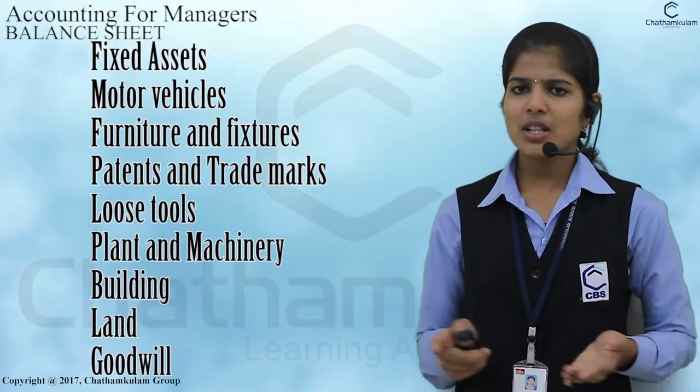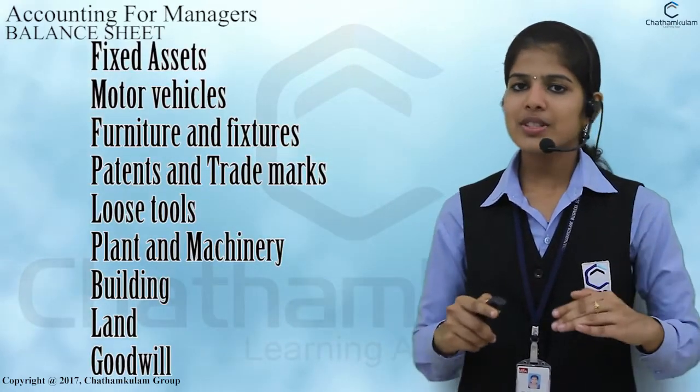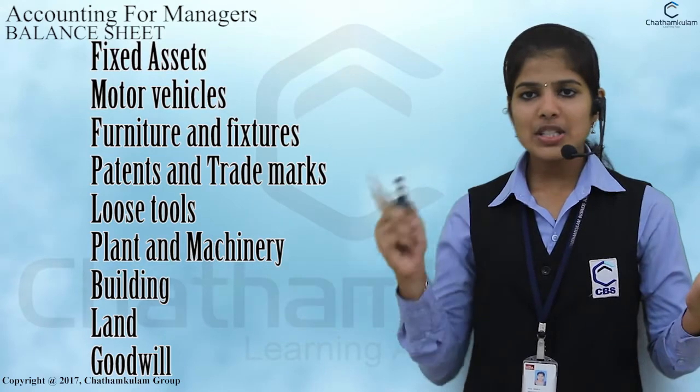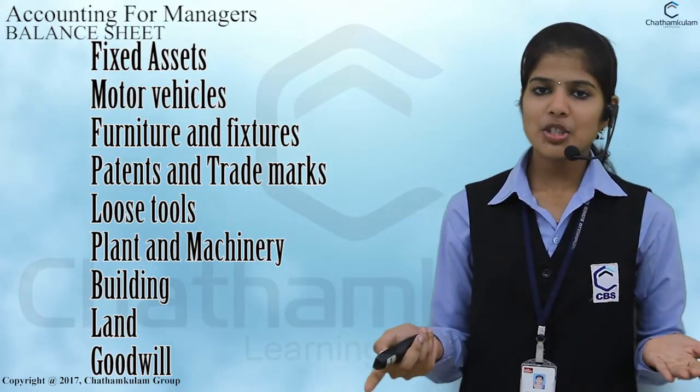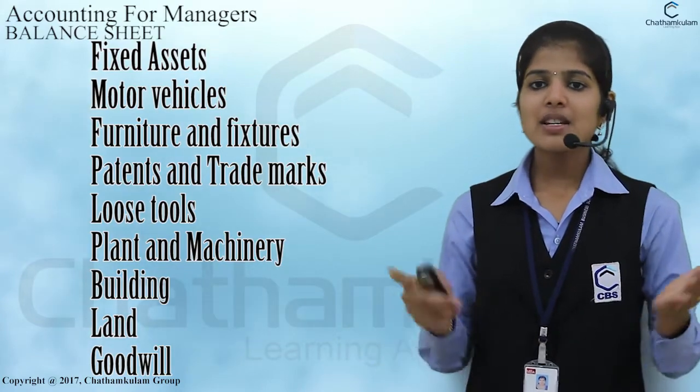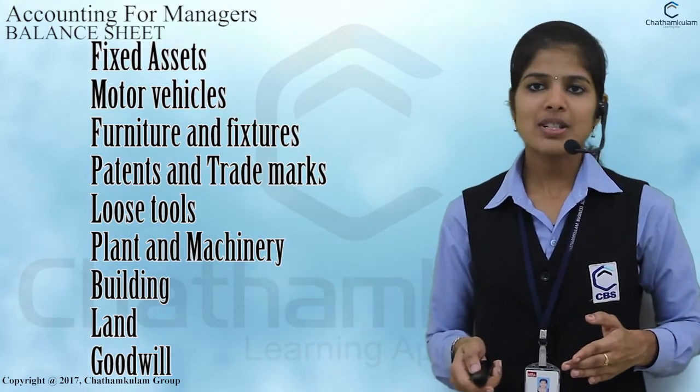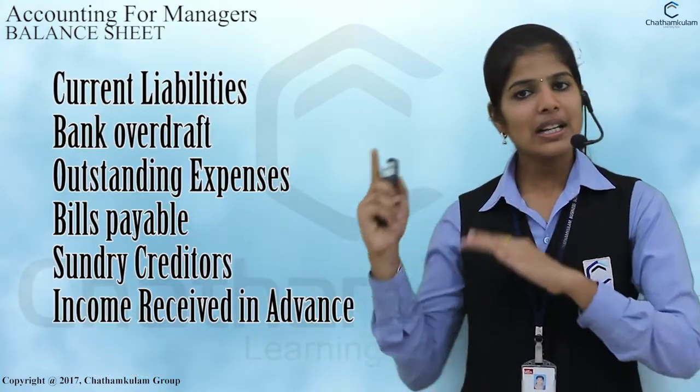Next, fixed asset. What are the things to be put under the fixed asset? Motor vehicle, furniture and fixture, patent and trademarks, loose tools, plant and machinery, building, land, goodwill are under the fixed asset. Next, we go to the current liability.